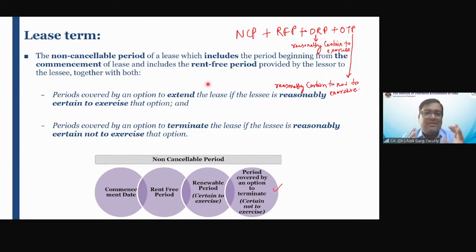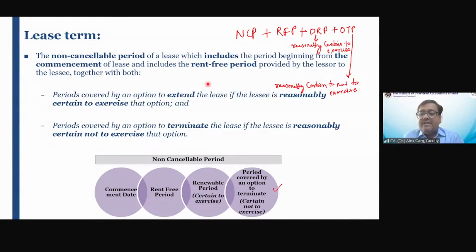And you know how this lease agreement runs? These lease agreements are 9 years. The first 9 years is a non-cancelable period where you have to pay rentals. There is a lock-in of 9 years, and the last 3 years is a rent-free period. Tell me, for the purpose of accounting, will you take a lease term of 9 years or 12 years? Will you use that premises for 9 years or 12 years on day one? What does your judgment say?